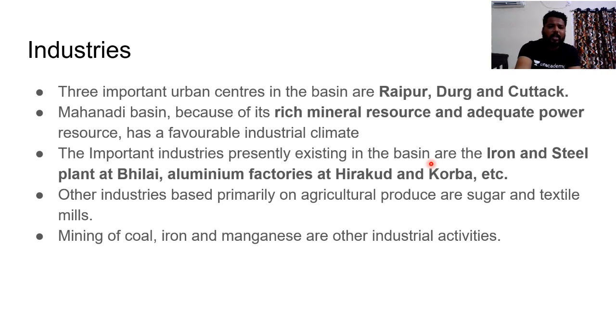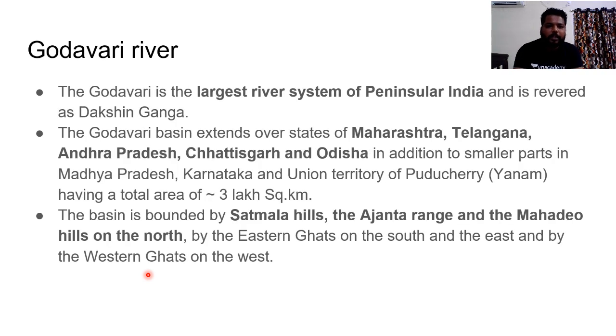Other industries based primarily on agricultural produce are sugar and textile mills, which don't have that huge significance when compared to these. And if you see, the mining of coal, iron, and manganese are other industrial activities in this region.